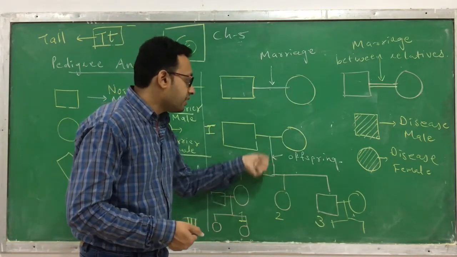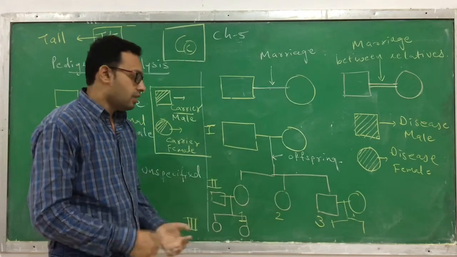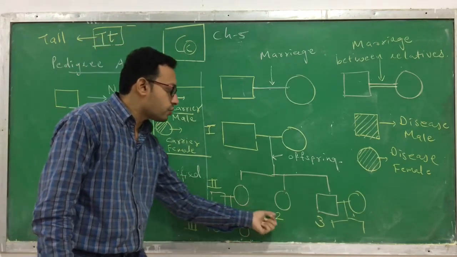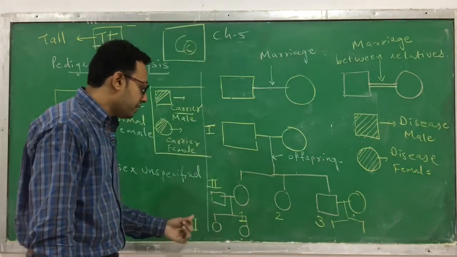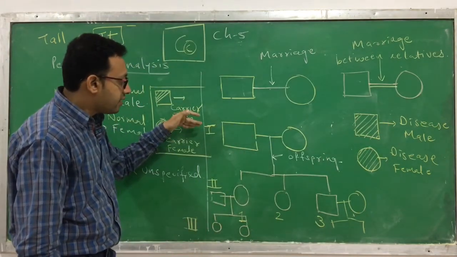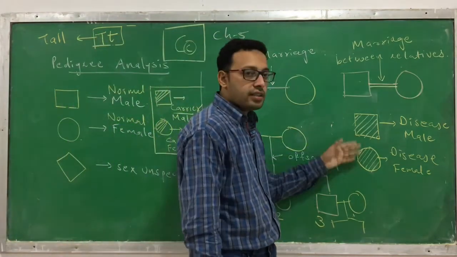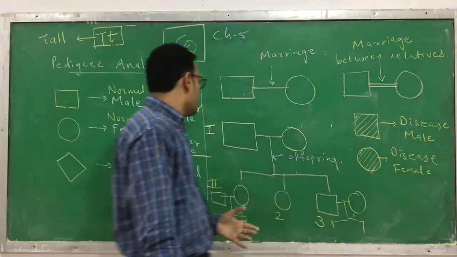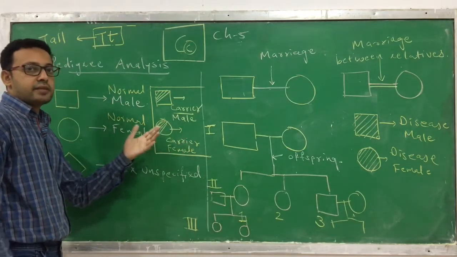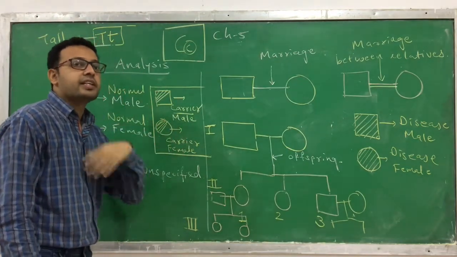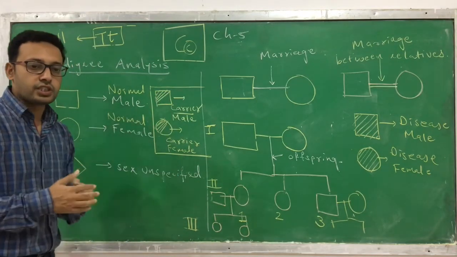A vertical line indicates their offsprings. The offsprings are numbered 1, 2, 3 in the order of birth. The generations are written in Roman numerals I, II, III. If it is fully shaded, it indicates a disease. If it is half shaded, it indicates a carrier. Carrier means they have the gene but it doesn't get expressed. Clear? So that is all about it.